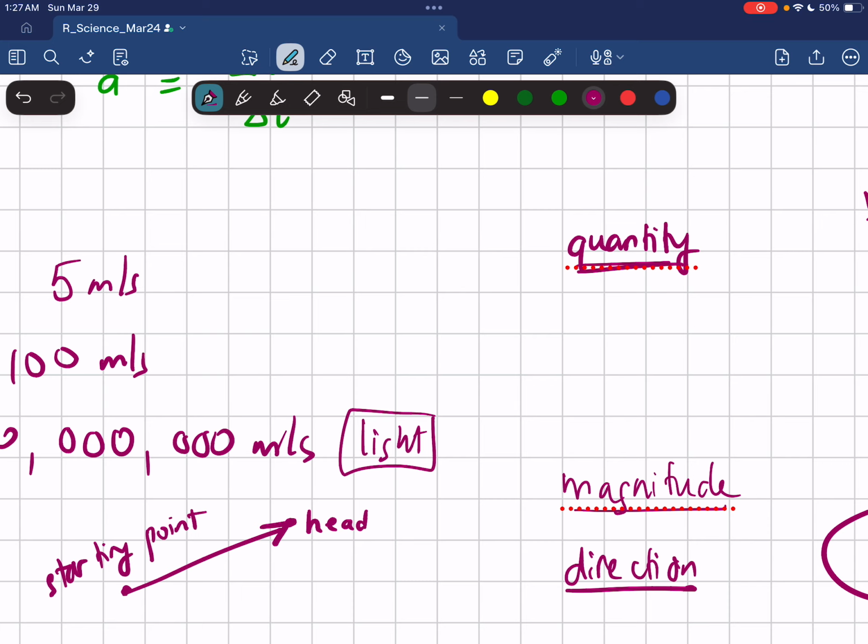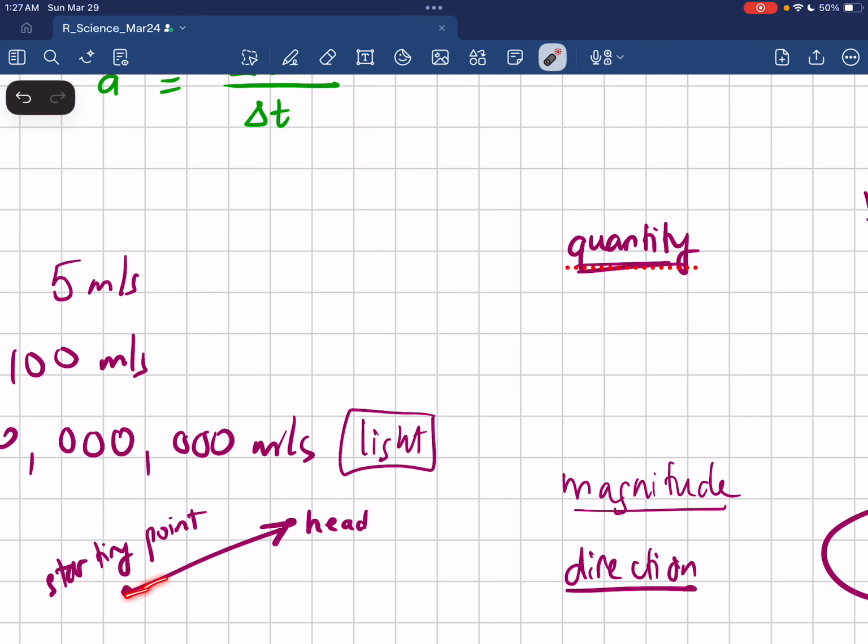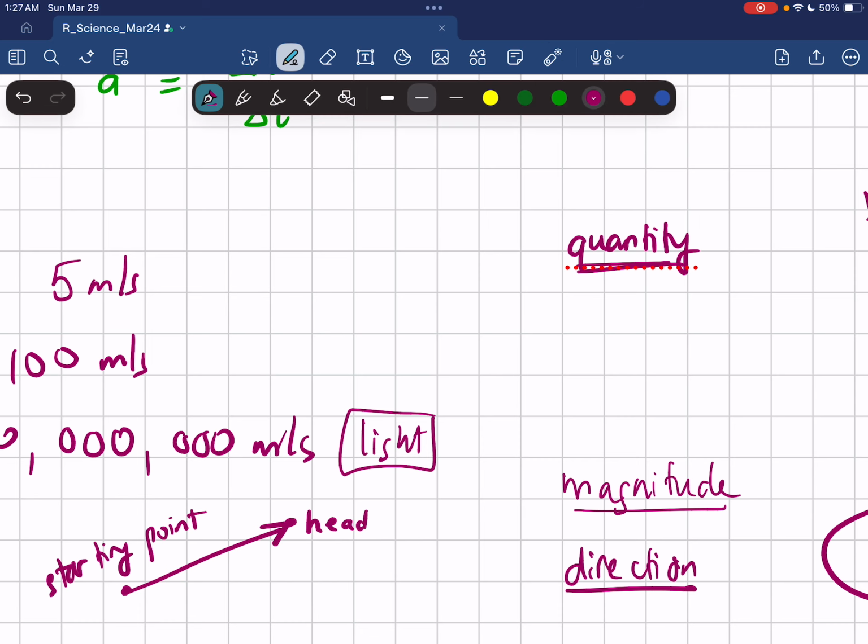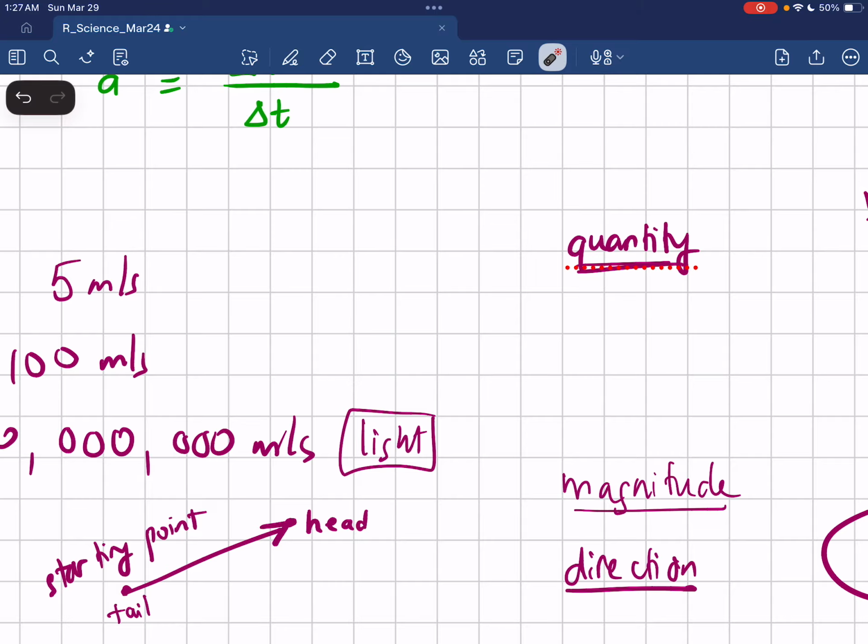Just imagine the vector will go this way, right? So this is the head of it, and this is the back, or we can call it the tail, because in order for an arrow to fly in the air, it should have a tail with all the feathers, right? Just like a bird. So we call this the tail, and this is the head of a vector.